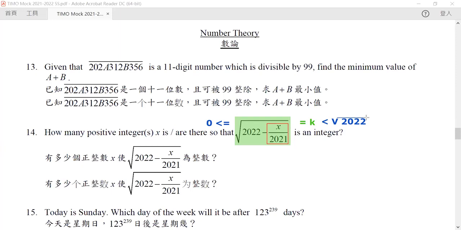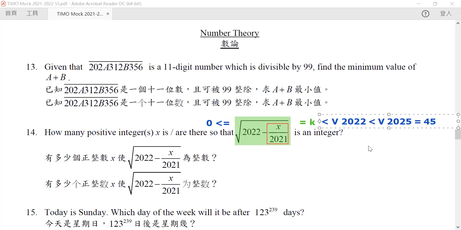Now, we know that the square root of 2025 is equal to 45.